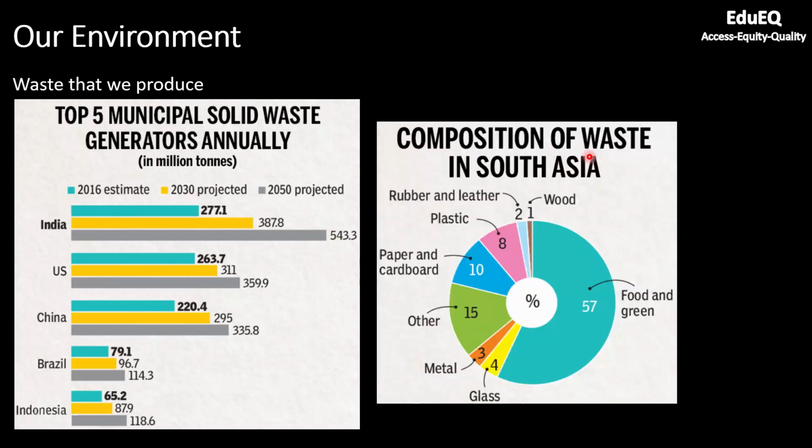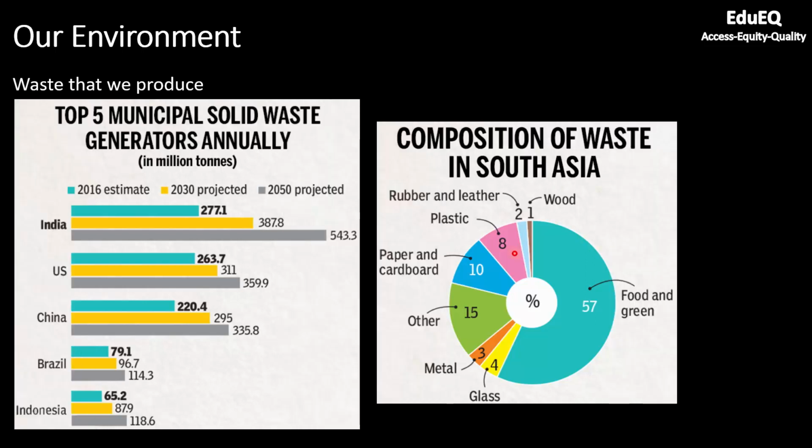Now coming to the composition of waste in South Asia, you can see 57% is food and greens, 7% is metal plus glass combined, 8% is plastic, 2% is rubber and leather, and 15% of the waste is of unknown type. So we have a mixed variety of sources of waste, and all these are dumped into the ground. The challenge here is how to segregate it and what to dump and what not to.